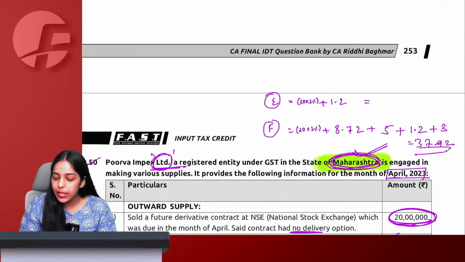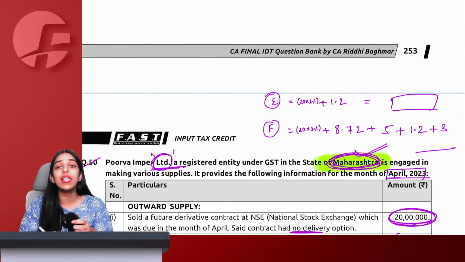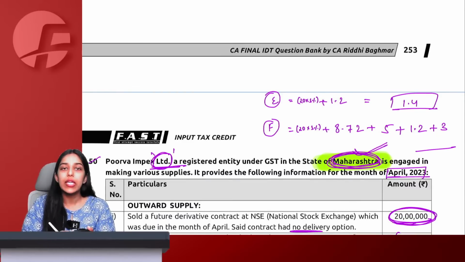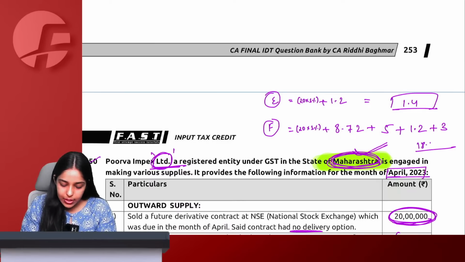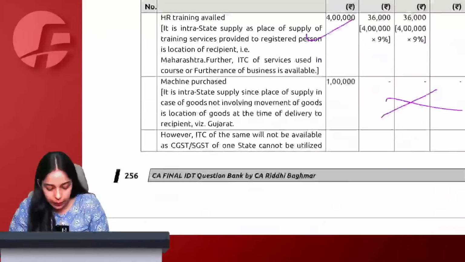So now I will say, why did you all not even point out this thing to me? That for any sale of security, we have to take 1% of the sale value. So we will say 20 into 1%, which is 0.2 plus 1.2, which comes as 1.4. Yes, now it makes sense. Then 20 into 1% plus we will do 8.72 plus 5 plus 1.2 plus 3, which comes as 18.12. This now matches with the answer, right?